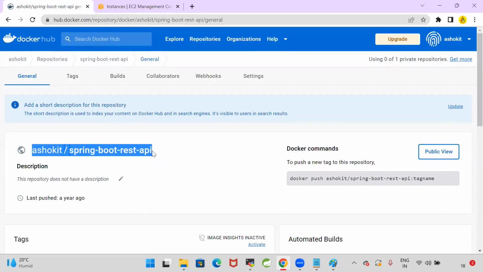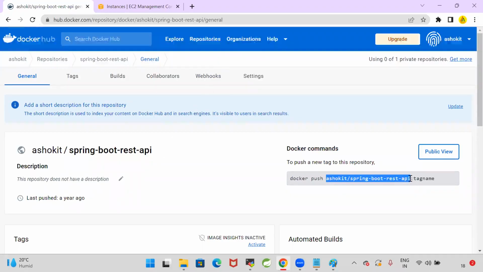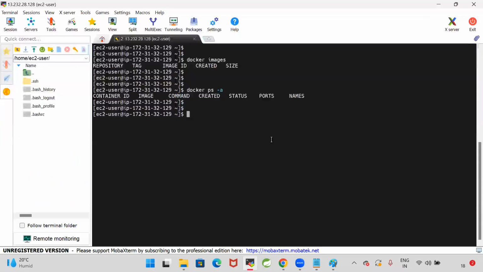It is a Spring Boot REST API. I want to pull this image. How to pull this image? Do you know how to pull this image? Yes, take this image name. Ashok IT/spring-boot-rest-api.